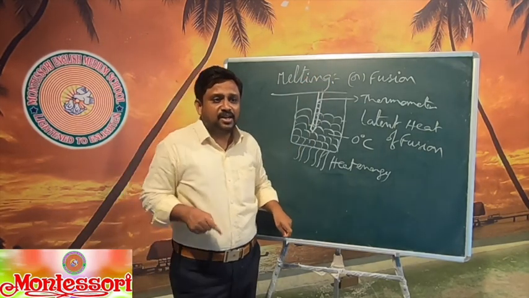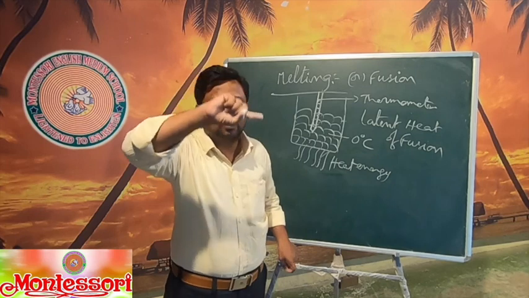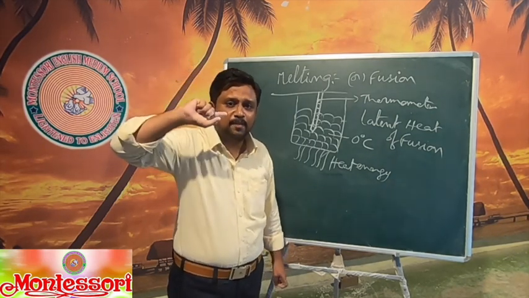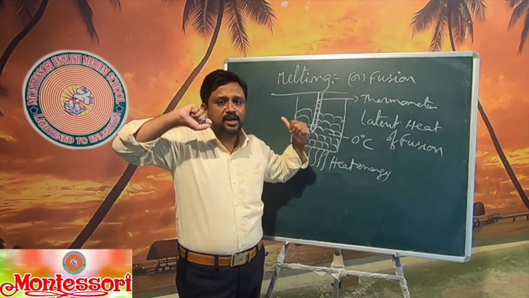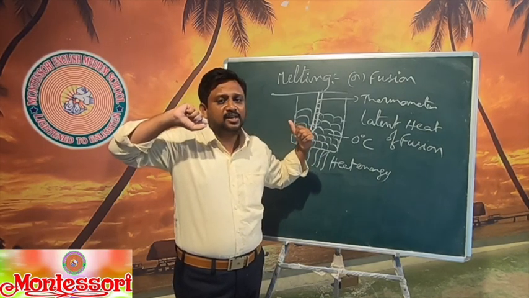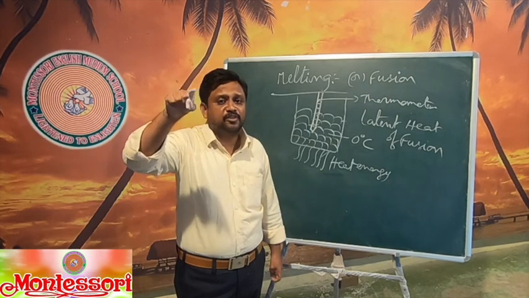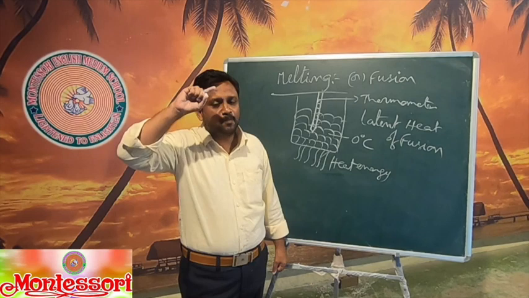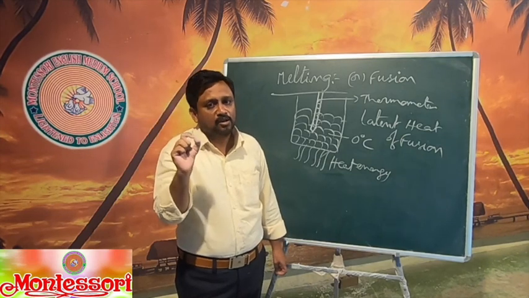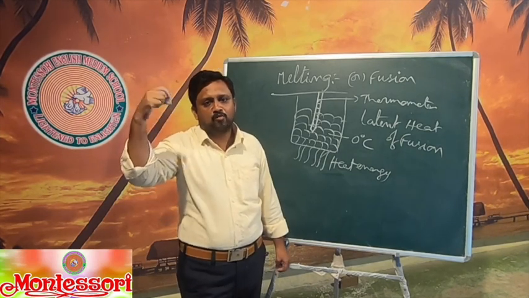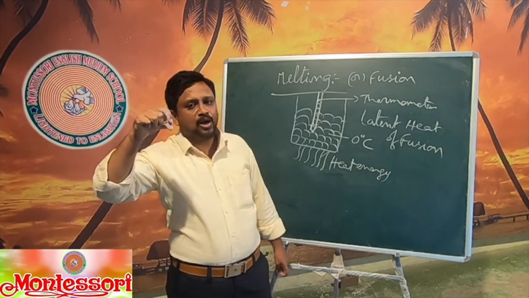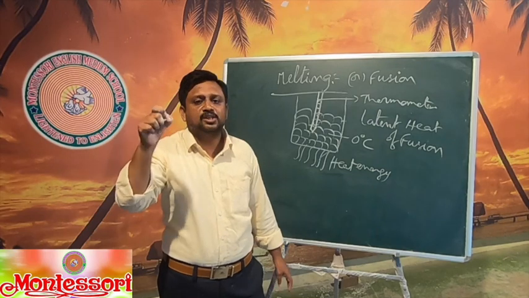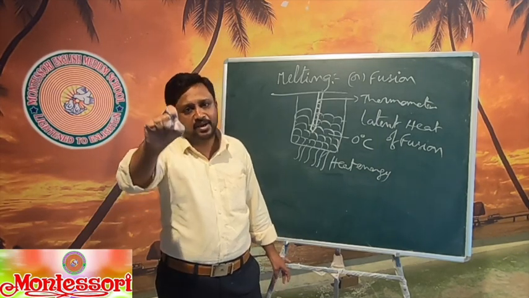After 100 degrees centigrade, what happens? As we said before, at 100 degrees, if you give heat energy, in the before video we know that it is utilized for vaporizing but not for increasing the temperature. Boiling of water is at 100 degrees only. From there it will not increase to 101, 102 like that. The boiling point of water is 100 degrees. After then, if you give heat energy, it is utilized only for vaporizing.